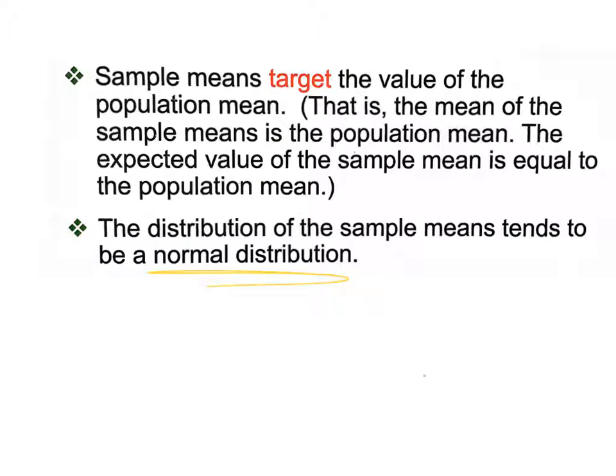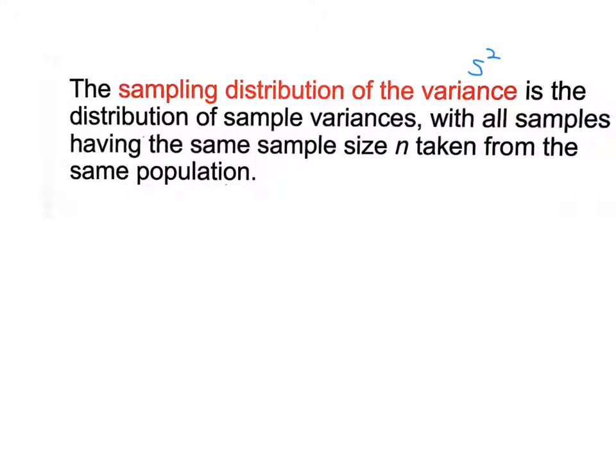All right, sample means target the value of the population mean. Let's just read the parentheses. That is, the mean of the sample means, all the sample means, is the population mean. The expected value of the sample mean is equal to the population mean. The distribution of the sample means tends to be a normal distribution, which is what you just saw on the last slide. So if you find all the sample means and take that mean, it's the same as the population mean. That's how we find population means. We take sample after sample after sample, average those means together, and that gives us a great estimator of what the population mean is.